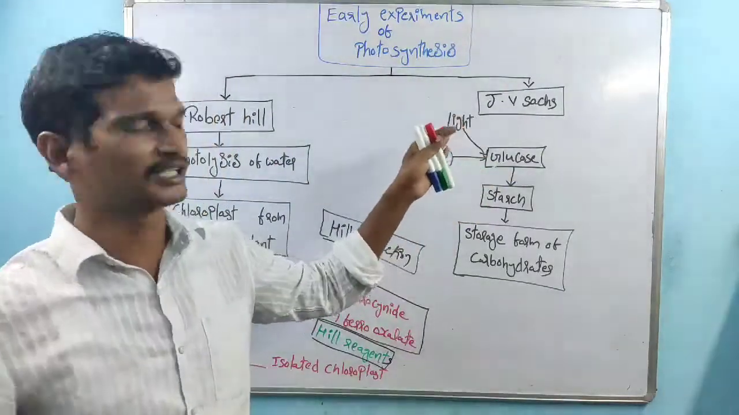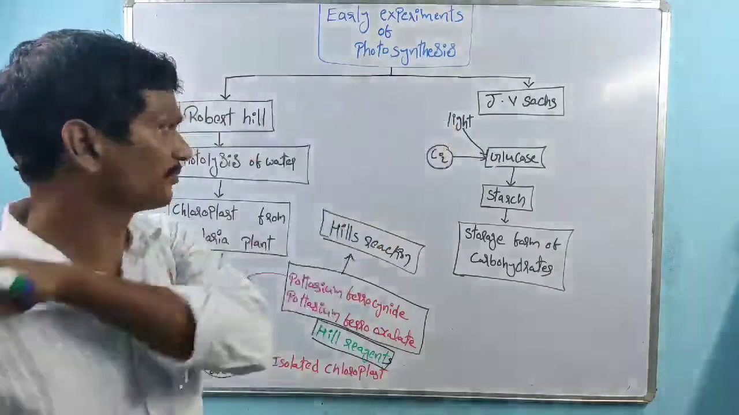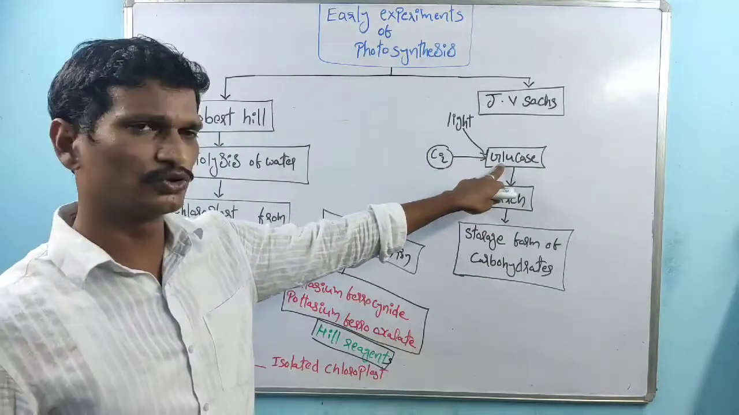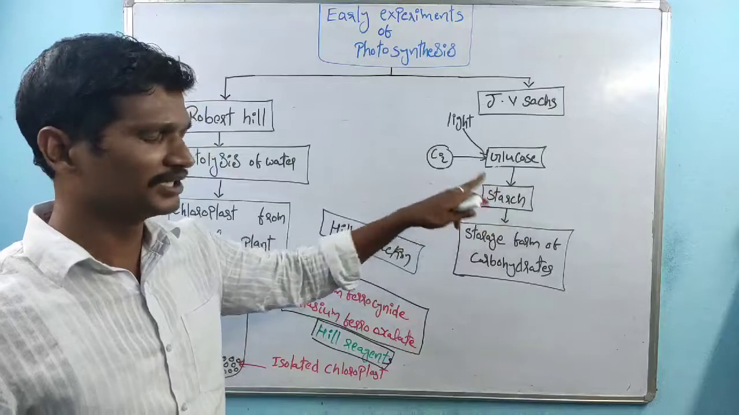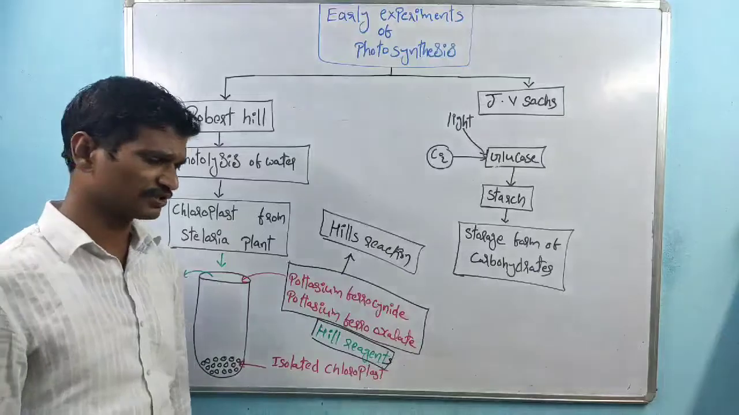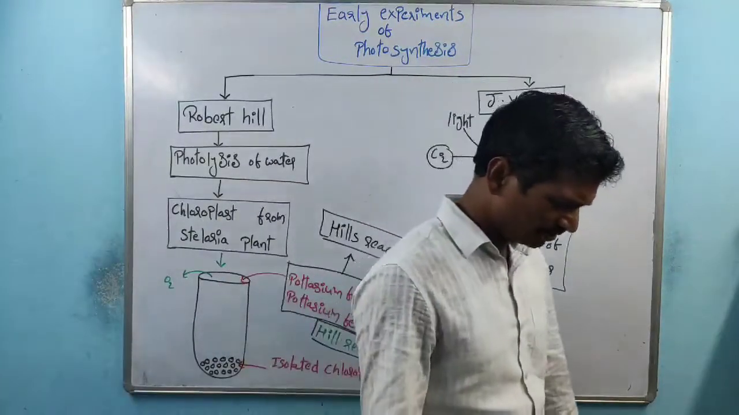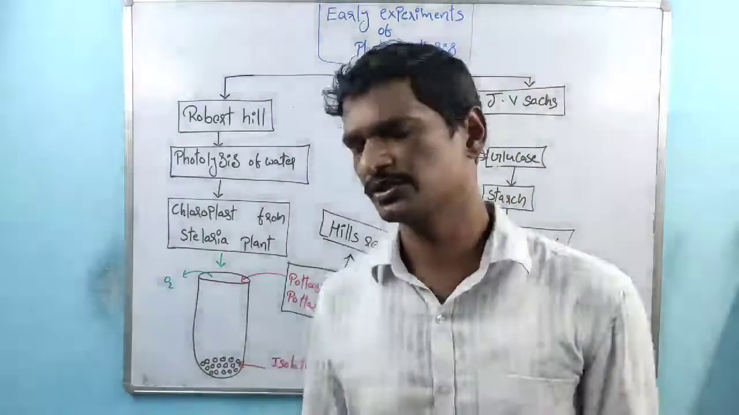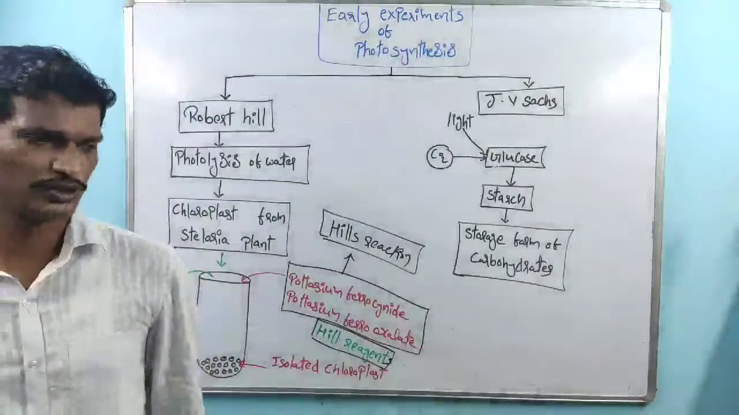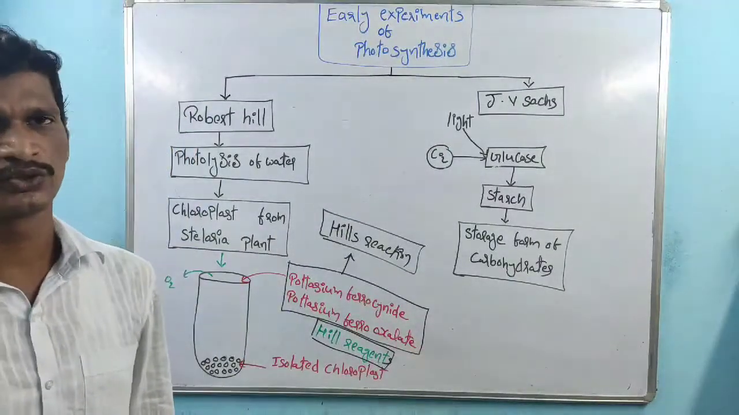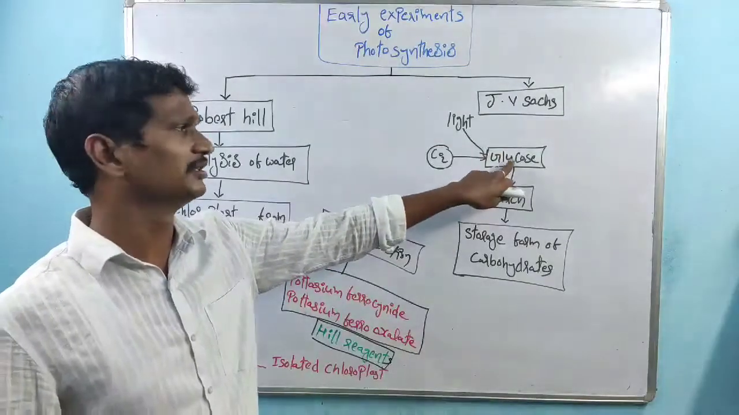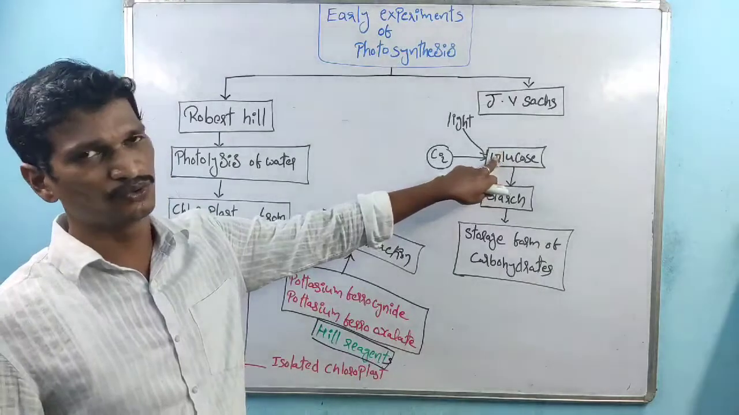Here there is a light requirement and a carbon dioxide requirement. Both are very important, and glucose molecule synthesis takes place. Here the glucose is converted into starch. He explains the synthesis of glucose and the starch formation, and he also concluded that starch is the storage form of carbohydrates within the plant body. So J.V. Sachs explains the glucose synthesis.